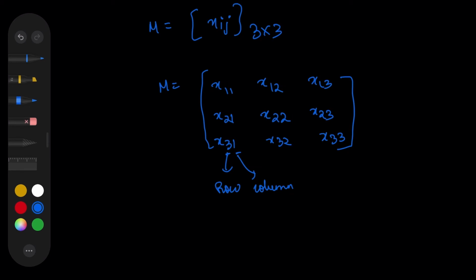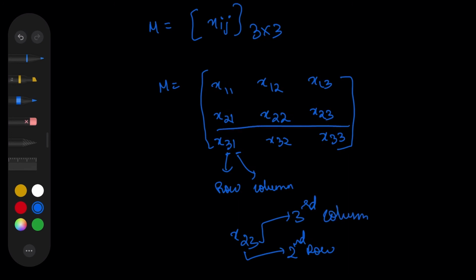If you wanted to find, for example, an element x23, it means that this element is placed in the second row of the matrix and in the third column. So whenever you go like this, second row and third column, this is the element that you're finding. So that is x23. This is the element you wanted to find, and you'll find it in the second row and in the third column. So this is how you generally represent matrices.